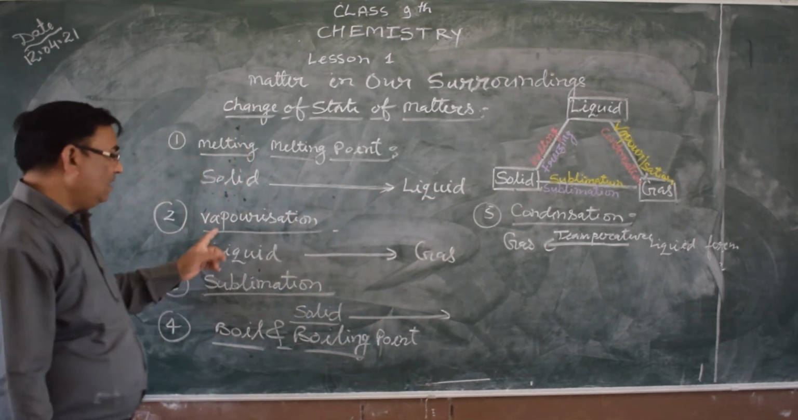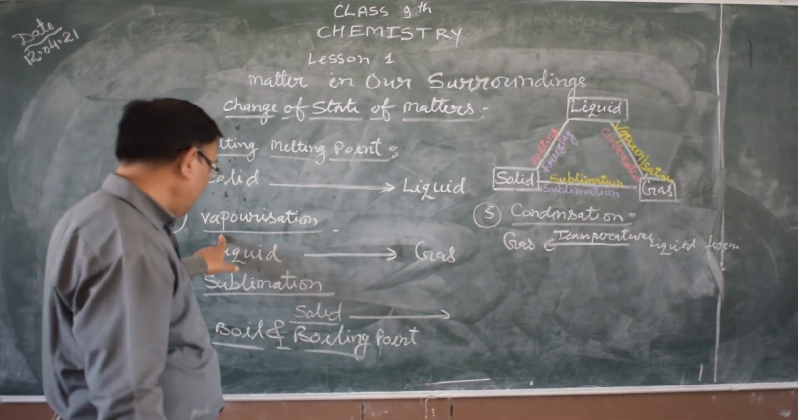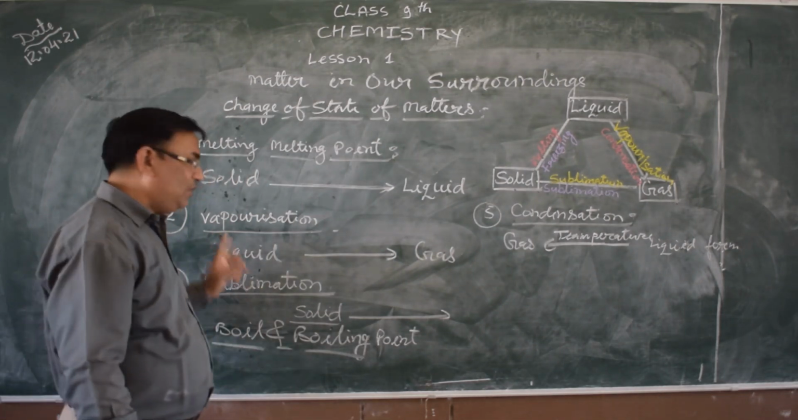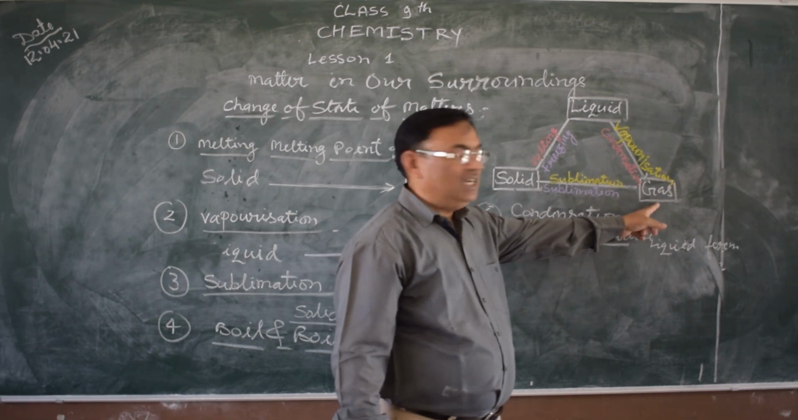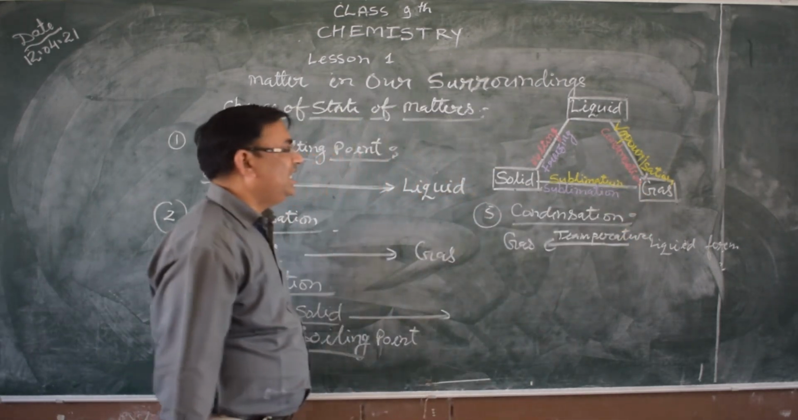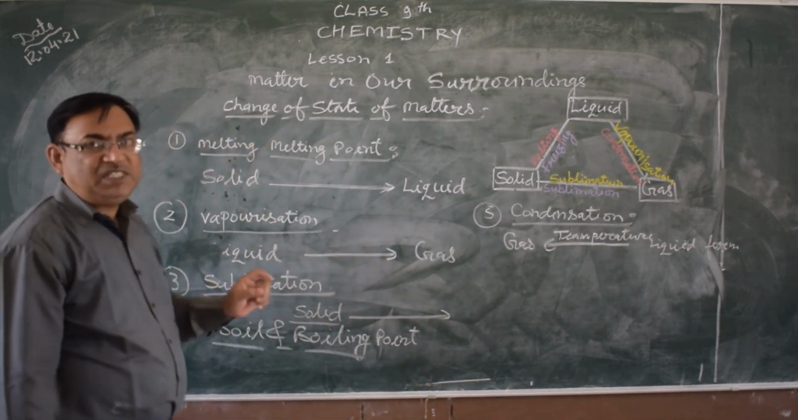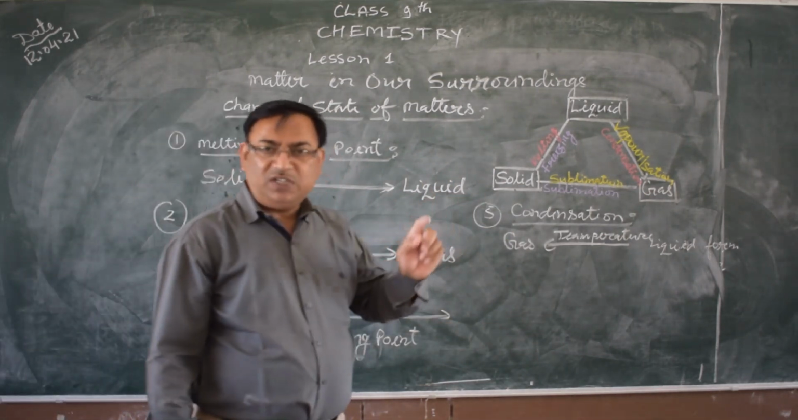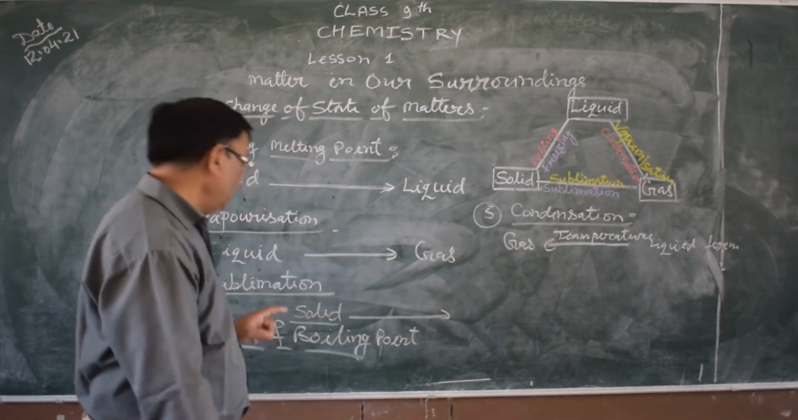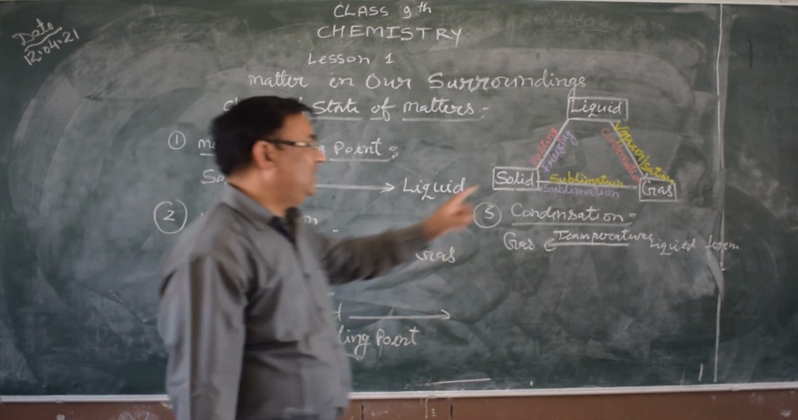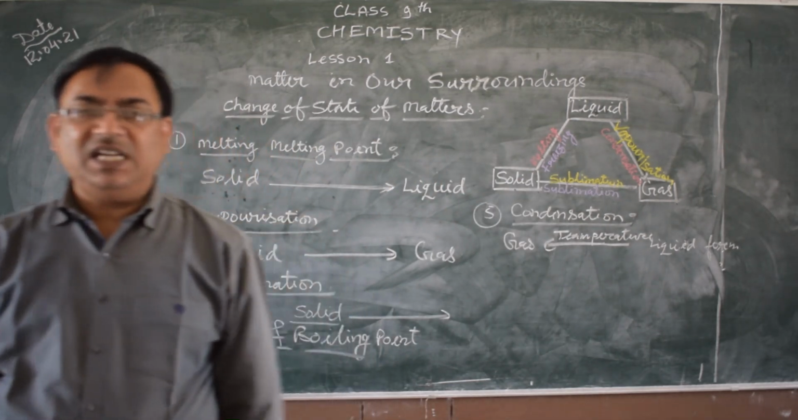Vaporization, boiling and boiling point. What is boiling and boiling point? When heat energy is provided, the liquid form is converted into gaseous form. The definite temperature at which the total liquid is converted into total gaseous form is called the boiling point, and this process is called vaporization. These are of two types, vaporization and gaseous.